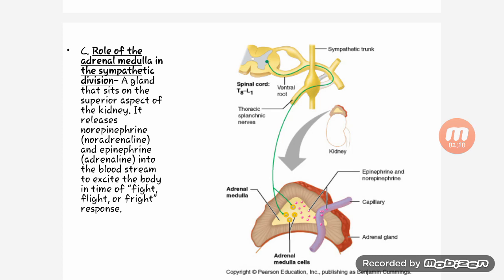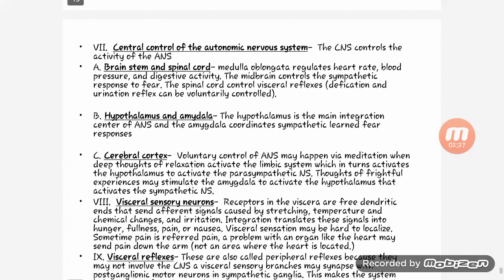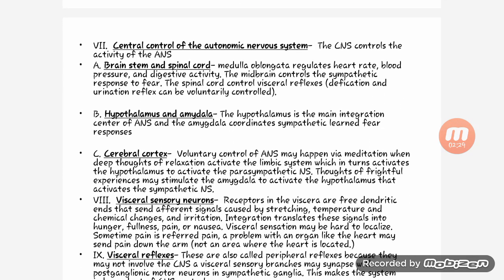Role of the adrenal medulla in the sympathetic division. It is a gland that sits on the superior aspect of the kidney. It releases norepinephrine (noradrenaline) and epinephrine (adrenaline) into the bloodstream to excite the body in the time of the fight, flight, or fright response. Next is the central control of the autonomic nervous system.